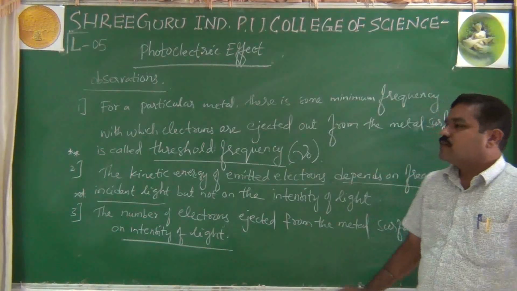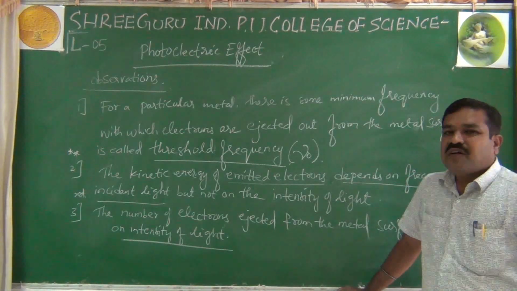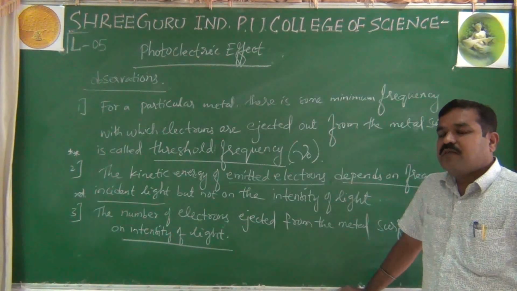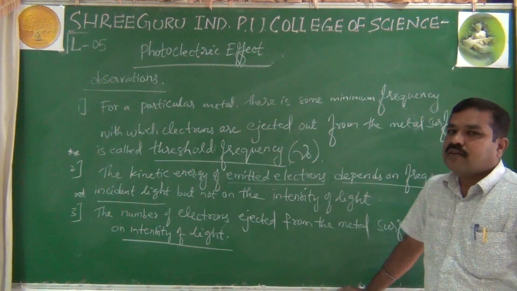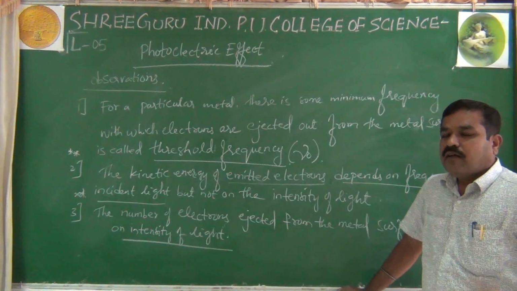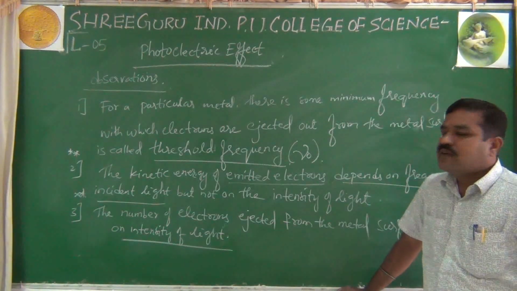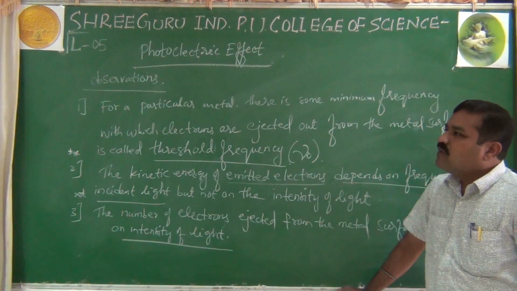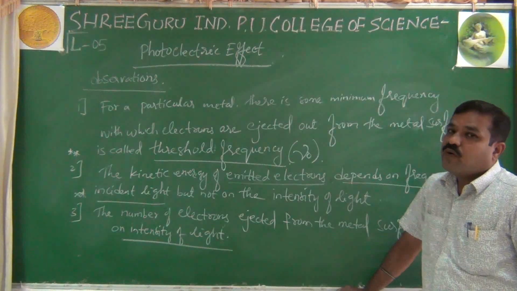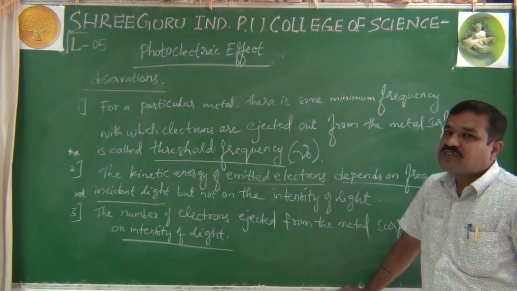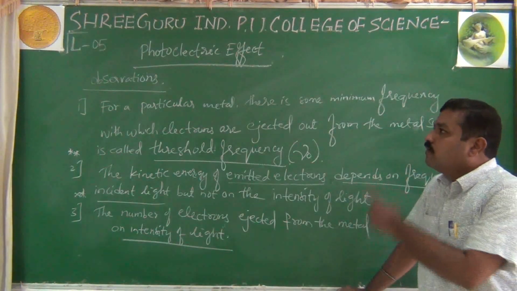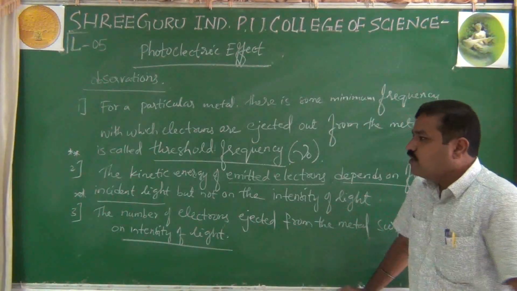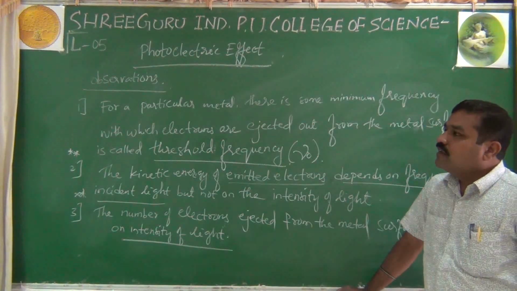That means we have understood today the definition of electromagnetic waves, electromagnetic radiations being waves, their properties, then black body radiation, its definition, its properties, and some conclusions, the intensity frequency curve. Then with the help of that we also understood Planck's quantum theory, the postulates of Planck's quantum theory. Then I gave you the definition of the photoelectric effect, and these are the observations.